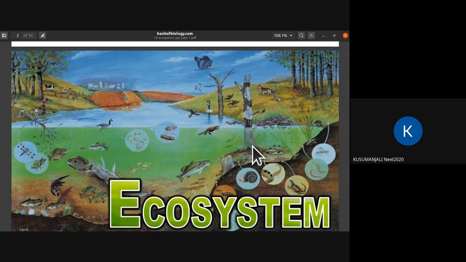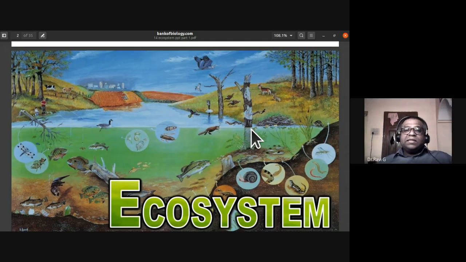Okay. So ecosystem, I was just saying, is an interaction not only between the organisms but also with the physical environment surrounding them. So ecosystem is the structural and functional unit of any living system, where the ecosystem is the functional unit. So we have to remember that. The organisms in an ecosystem not only interact with each other, but they also interact with the physical environment surrounding them.